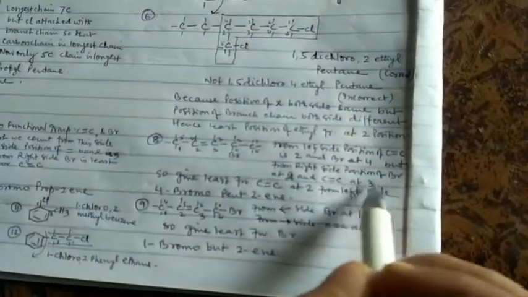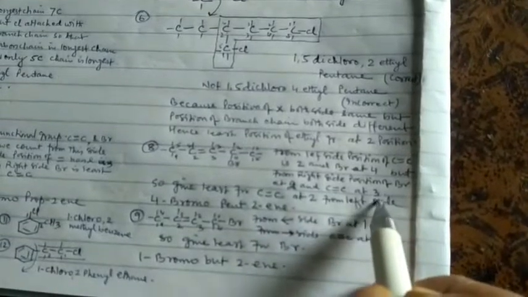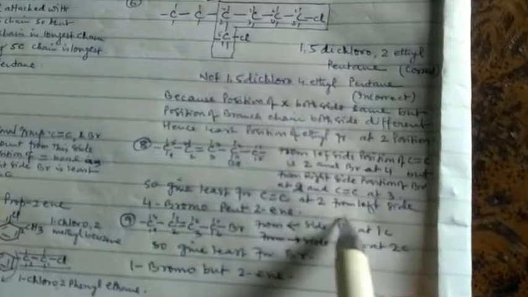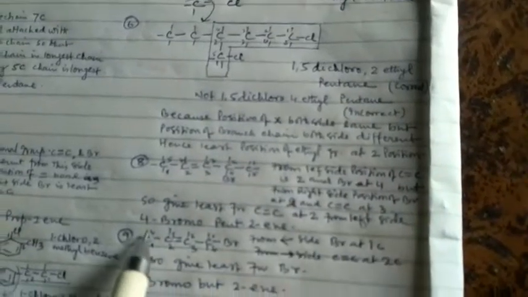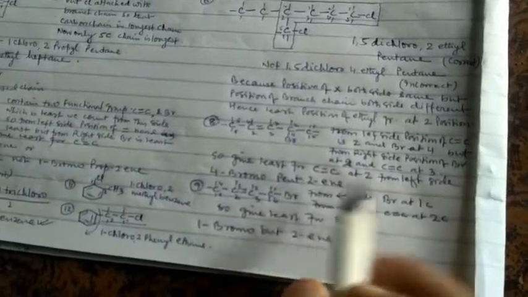But from the right side, the position of Br is second and the double bond is at 3. So give the lowest number to the double bond, at second from the left side. So the correct name is 4-bromopent-2-ene.